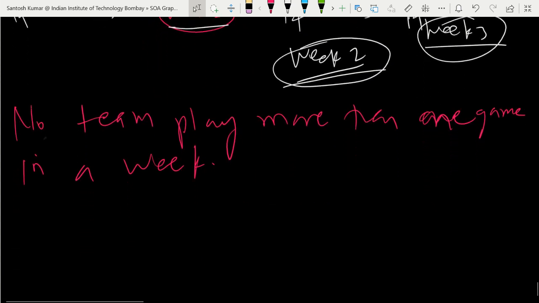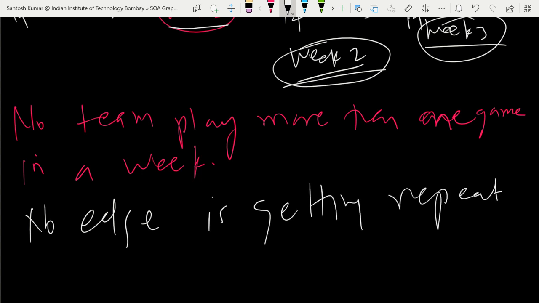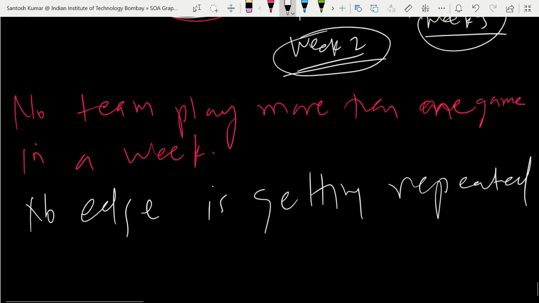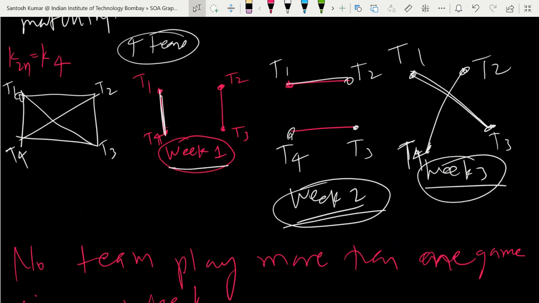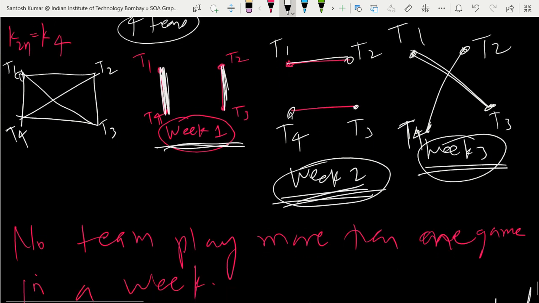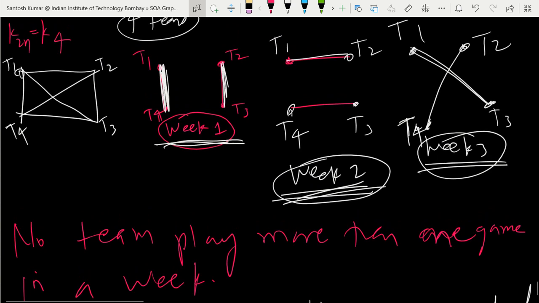So what is the meaning in graphical terms? You can see that no edge is getting repeated in the matching. See, like this, never repeated. We did the matching: week 1, week 2, and week 3. No edge is getting repeated. So we have 3 perfect matchings actually.